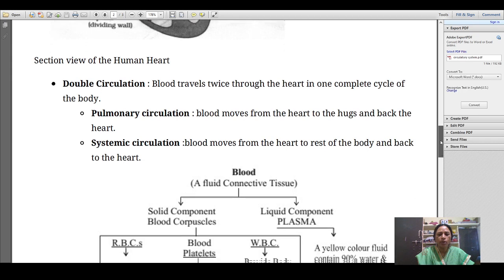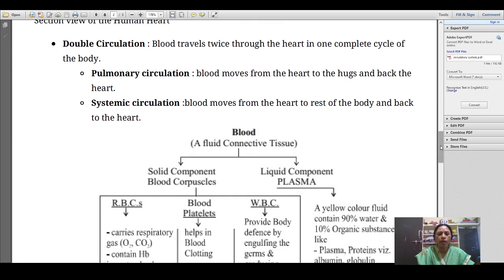Now, double circulation, this is very important. In human beings, and in aves and mammals, double circulation occurs. Blood travels twice through the heart in one complete cycle of the body. The first cycle is known as the pulmonary circulation. In pulmonary circulation, blood moves from the heart to the lungs and back to the heart.